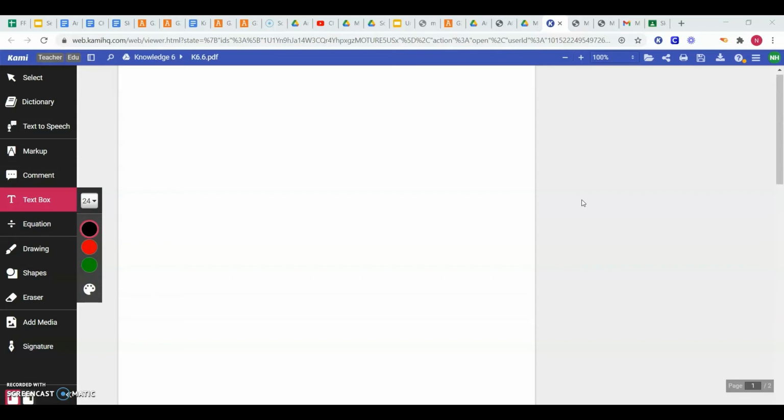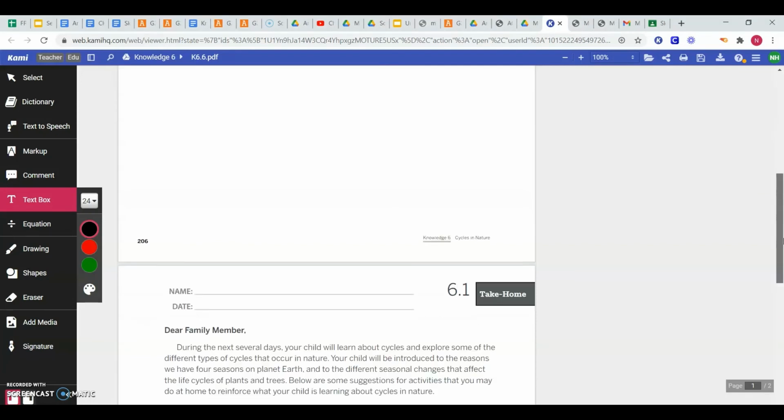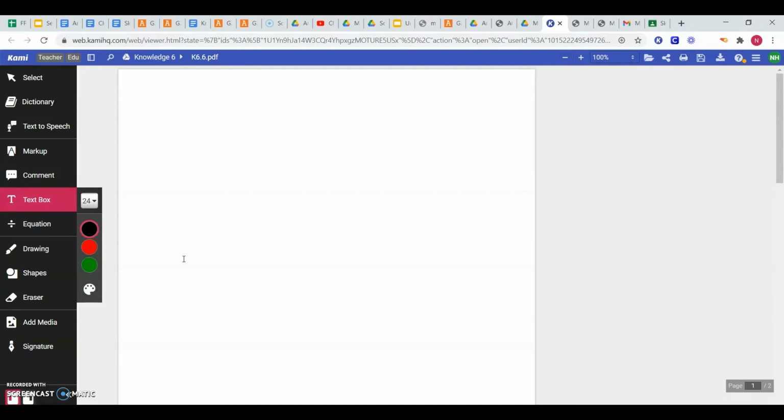I want your one sentence to be about the life cycle of a chicken, from egg back to egg. Tell me what stages that a chicken goes throughout its life cycle. You can put your sentence anywhere on this first blank page on our assignment today. I also want you to illustrate one of the stages of a chicken's life. So you might illustrate the egg stage, you might illustrate the embryo stage, the chick stage, or the adult stage. You decide which stage of the life cycle of a chicken you would like to illustrate.